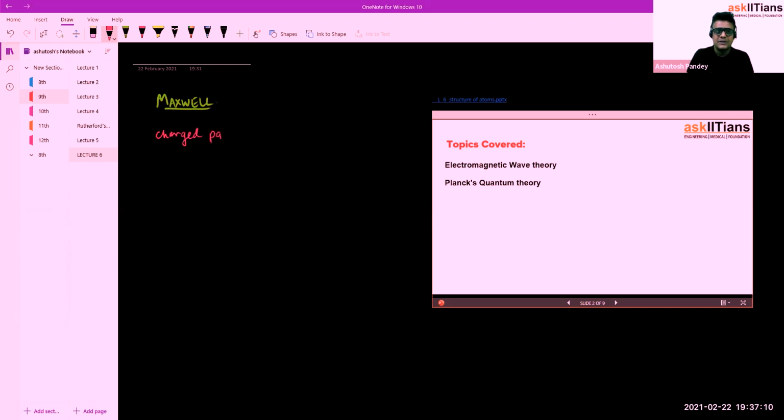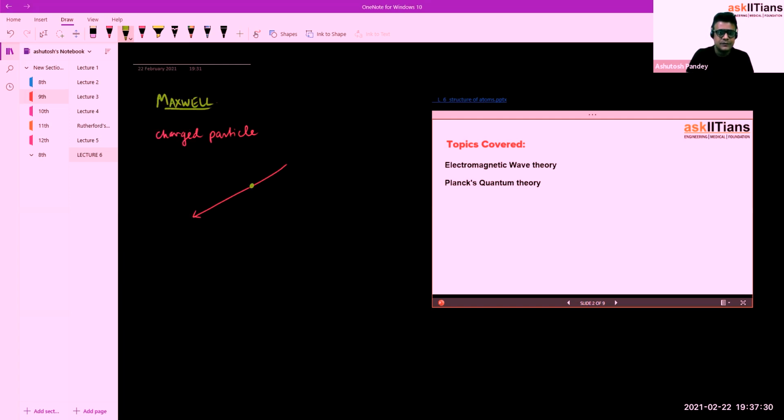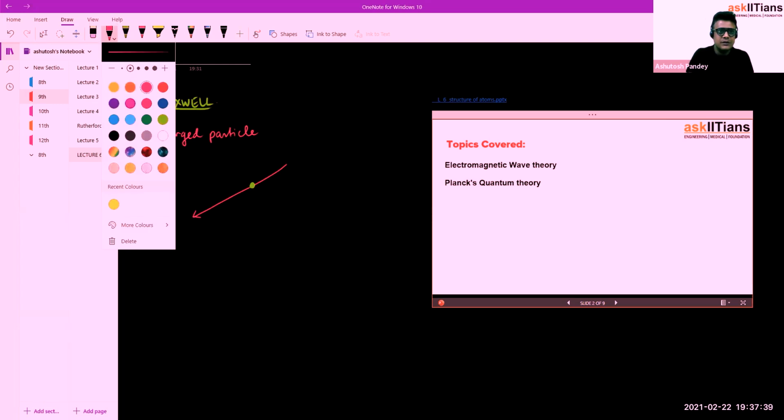He proposed that when a charged particle moves or accelerates, it is going to produce waves. Let's say the charged particle, which I denote with this green color, is moving in this red direction.